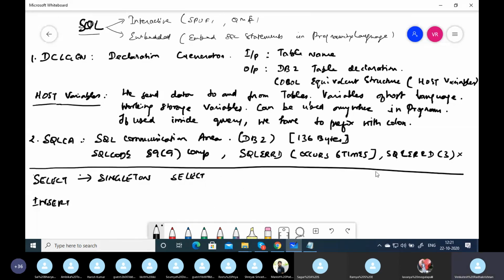If you are doing a mass select, what is the SQL code you'll get? -811. Yes, -811 is the code you get if you retrieve more than one row into the program, because the program doesn't know how to handle this. There is only one set of host variables. So a singleton select is like a read random.